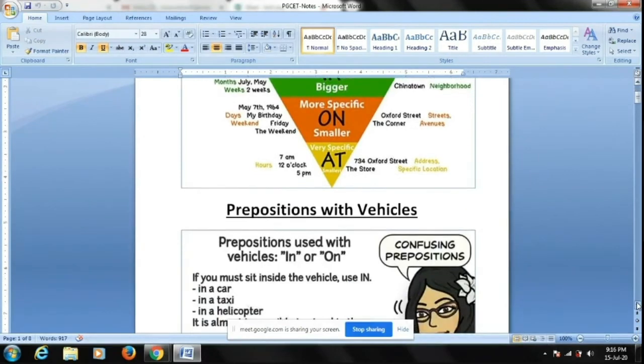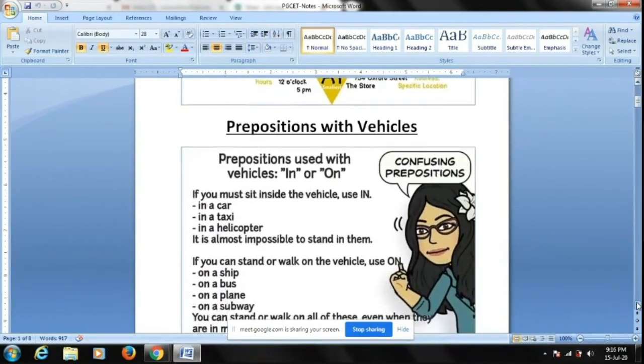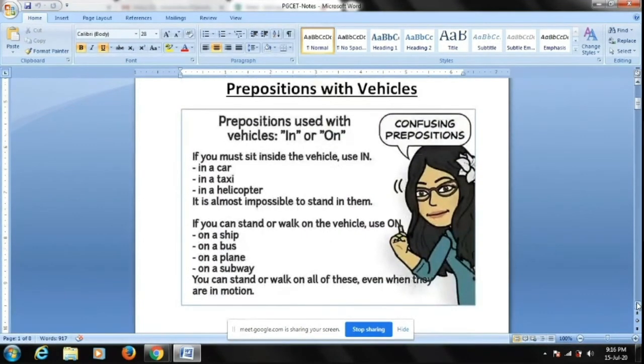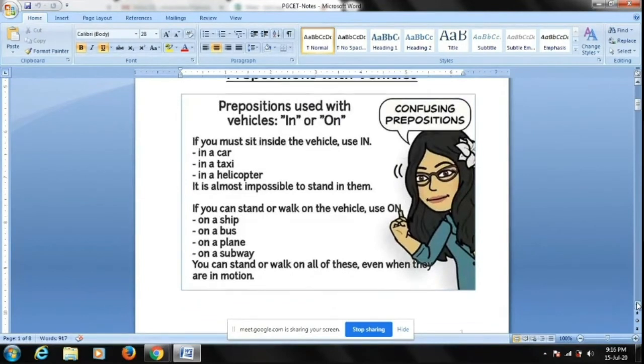And when it comes to prepositions with vehicles, this is the trick that you need to remember. If you are able to sit inside the vehicle, like you can sit in a car, you can sit in a taxi, you can sit in a helicopter, but you cannot stand and walk freely, such types of vehicles we use in. So you may say I'm in a car, I'm in a jeep, I'm in a tempo, I'm in a cab, I'm in a taxi, I'm in a helicopter, because you cannot stand and walk.